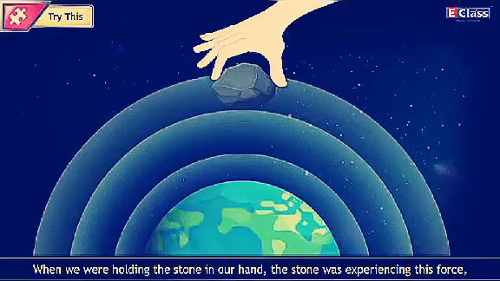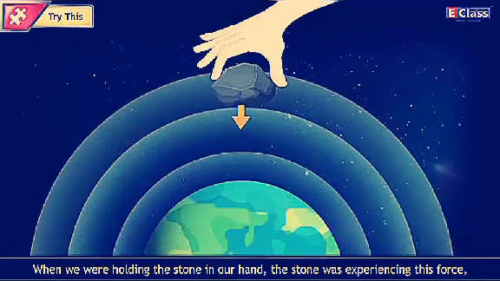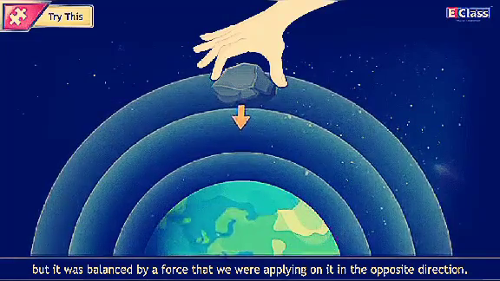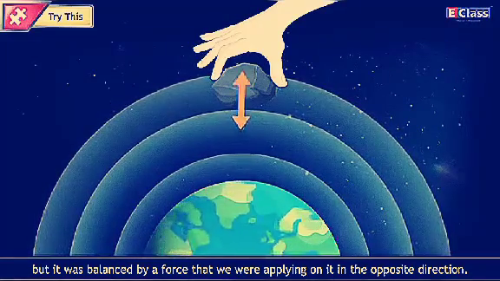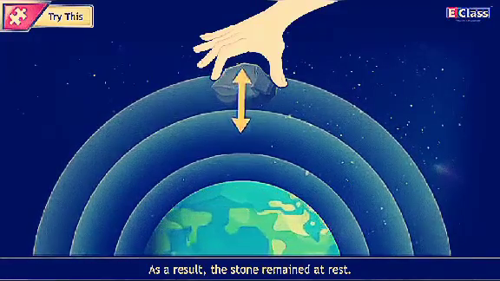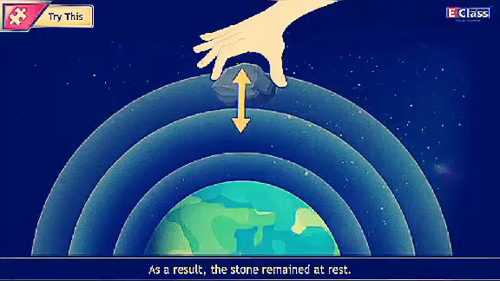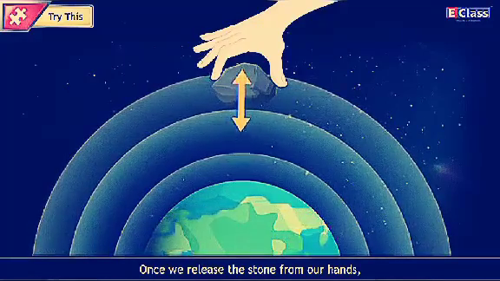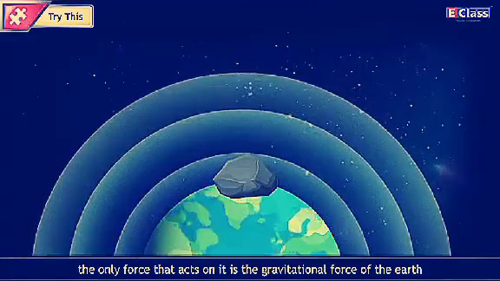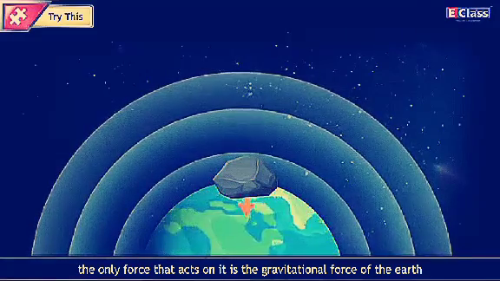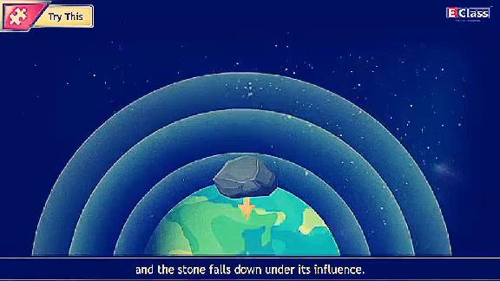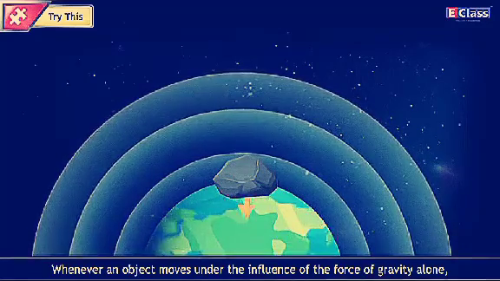When we were holding the stone in our hand, the stone was experiencing this force, but it was balanced by a force that we were applying on it in the opposite direction. As a result, the stone remained at rest. Once we release the stone from our hands, the only force that acts on it is the gravitational force of the Earth, and the stone falls down under its influence.